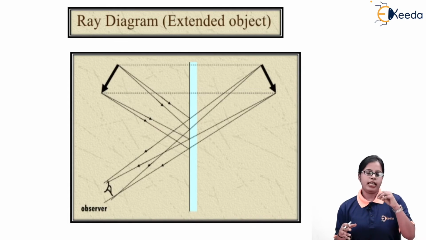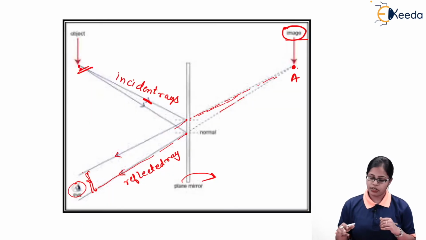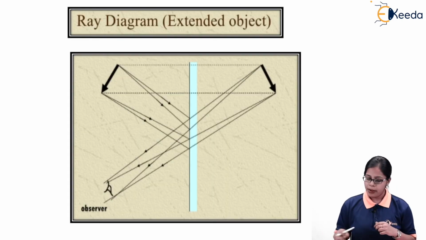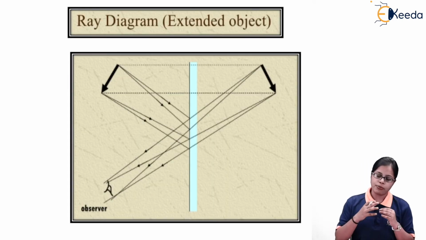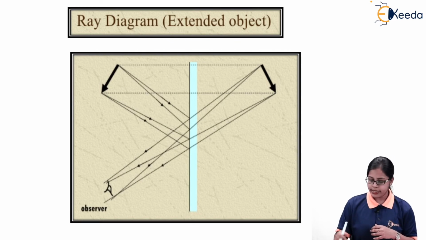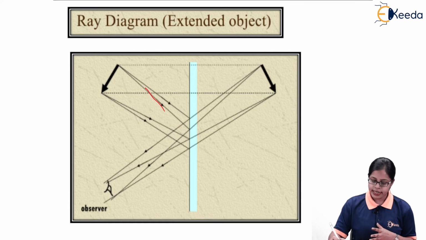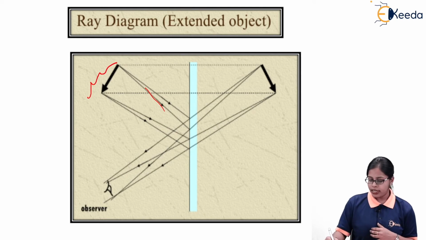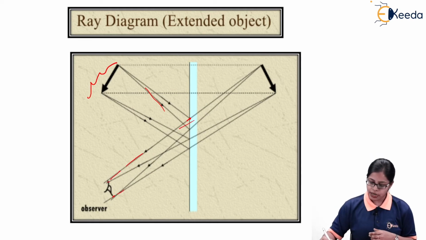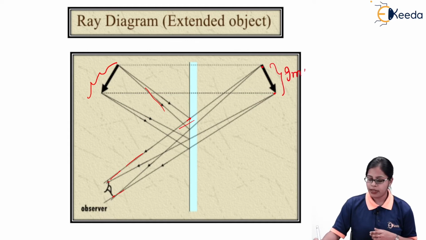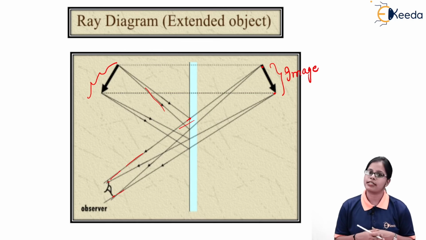Now the previous diagram was for a point object. But if I have an extended object, like an object of a larger size, in that case the same method is going to be adopted. That is, these are the incident rays obtained from the extended object. They are getting reflected in this direction, but as they do not meet, we have to retrace them backward. And once we retrace them backward, the image position is over here. So this is the image obtained of the extended object.